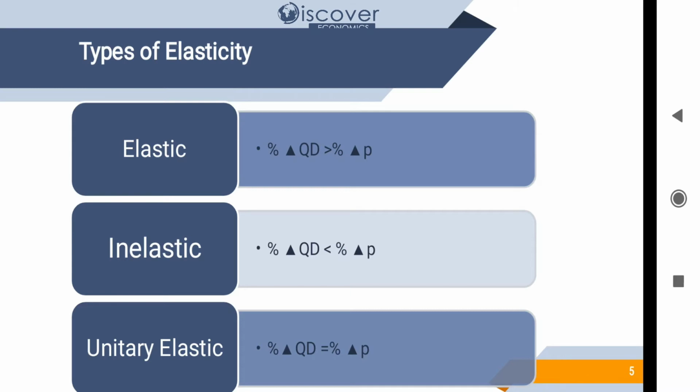Unitary elastic is a situation where these two percentage changes are equal. Whatsoever the price is changing, the same is the change in quantity demand. So they are going to have the same response. As we already know that there is a negative relationship of price with quantity demand, it will remain negative. But if one is changing by 2%, the other is also going to change by 2%. So they are going to have the same response.